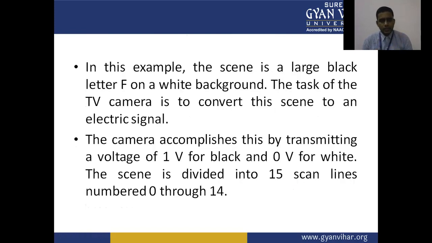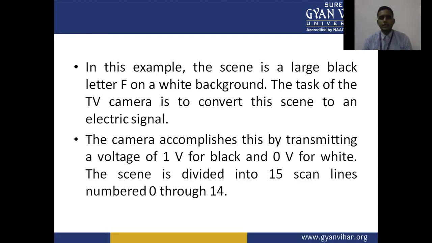In this example, the scene is a large black letter F on a white background. The task of the TV camera is to convert this scene to an electrical signal. The camera accomplishes this by transmitting a voltage of 1 volt for black and 0 volt for white. The scene is divided into 15 scan lines, numbered 0 to 14.